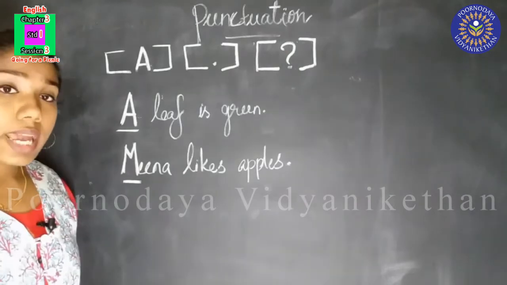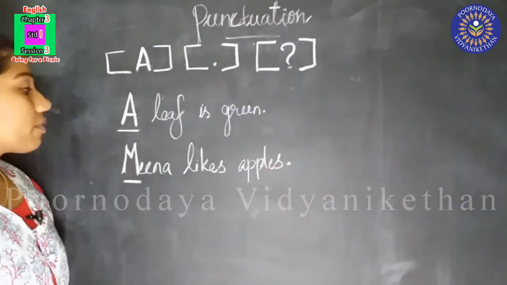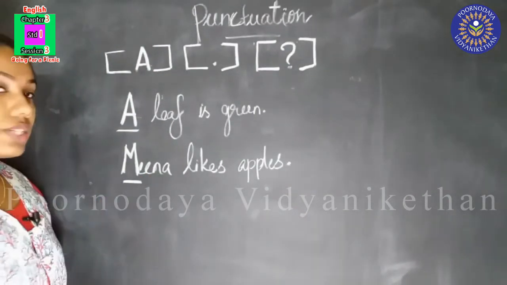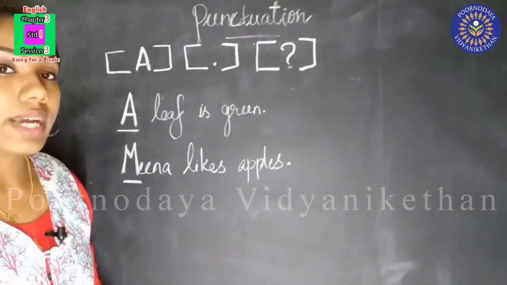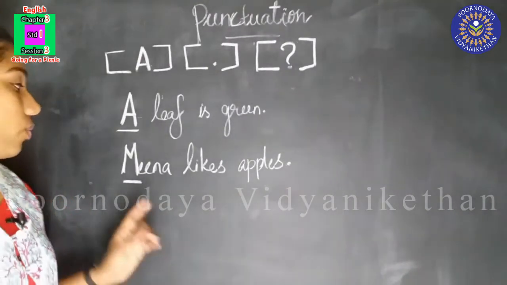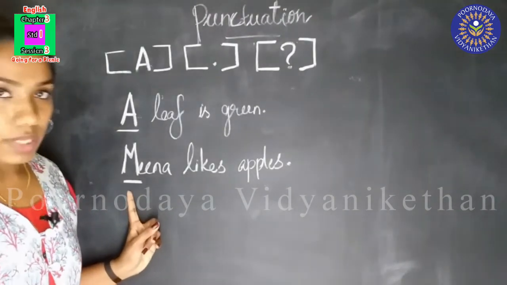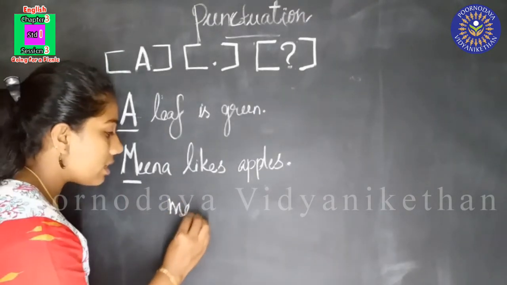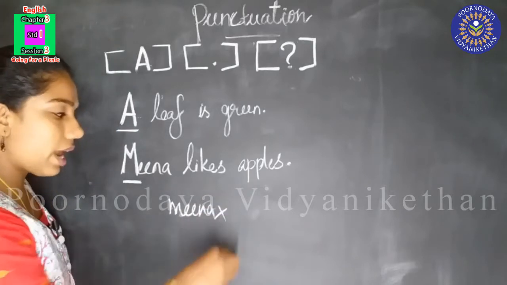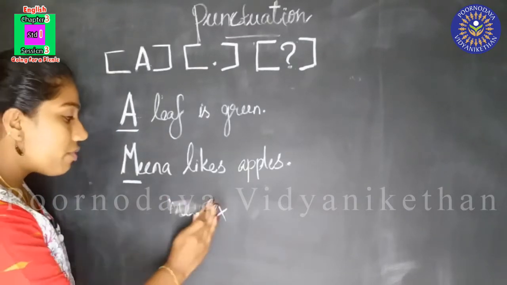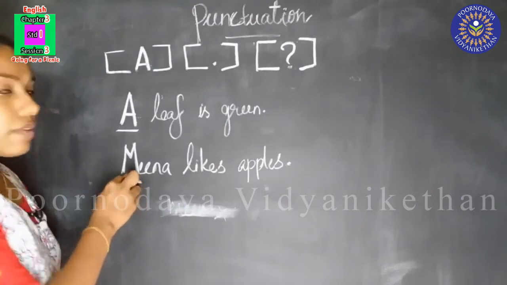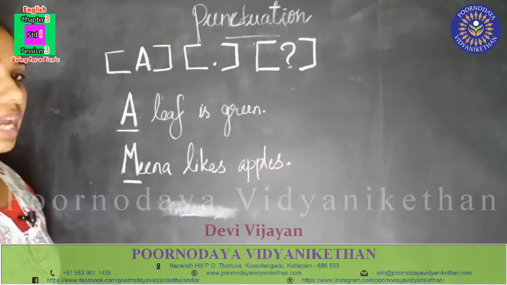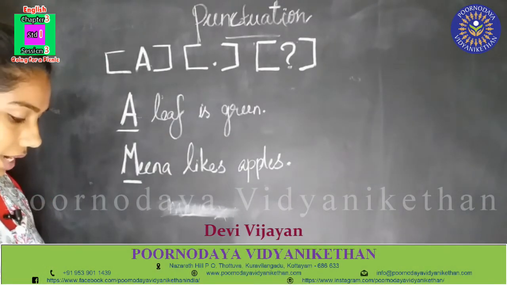Meena is the name of a person. When we write the name of a person, we have to use capital letter. We have to write the name of a person with the first letter capital. Okay, did you understand? We should not write like this, meena. This is wrong. What do we have to do? We have to write capital letter here. Did you understand? We have to use capital letter. Now the next one is,